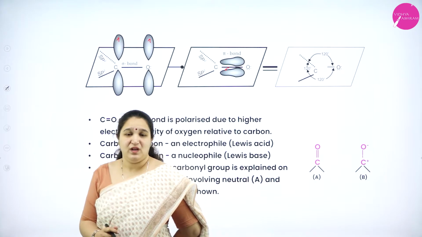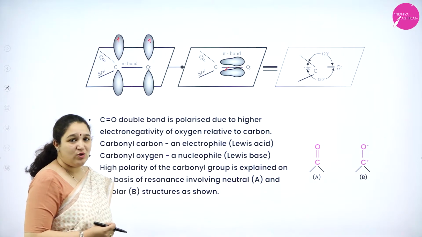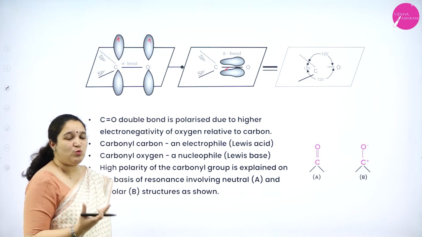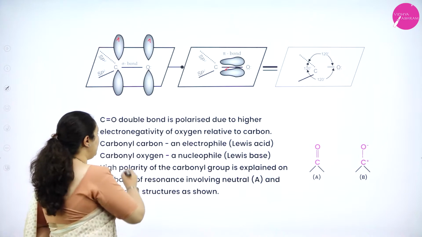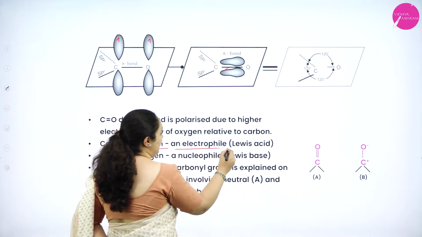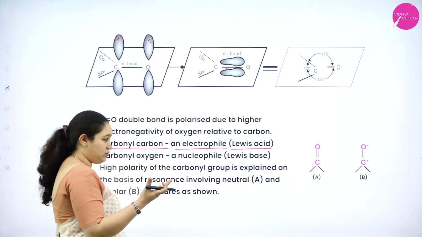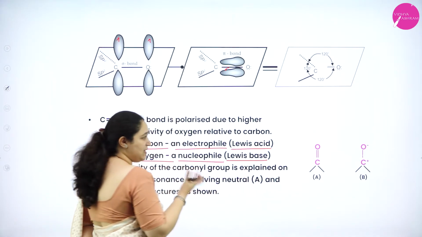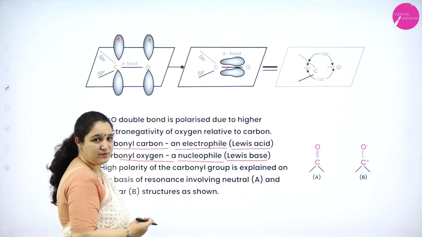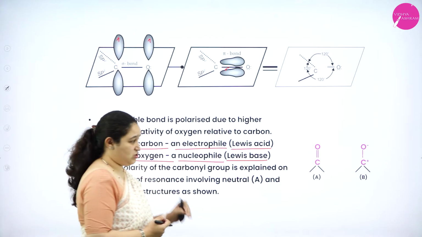Now if you observe the carbonyl group carefully, you can also understand that oxygen is more electronegative than carbon, and we can tell that carbonyl carbon is an electrophile, that is the Lewis acid, and carbonyl oxygen is a nucleophile, which is a Lewis base. Thus it will give 2 resonance structures.